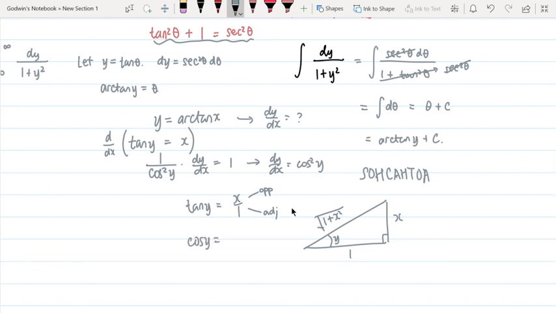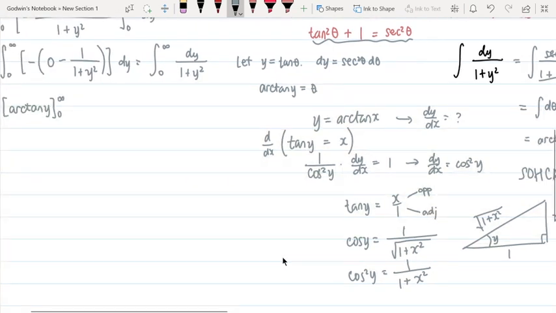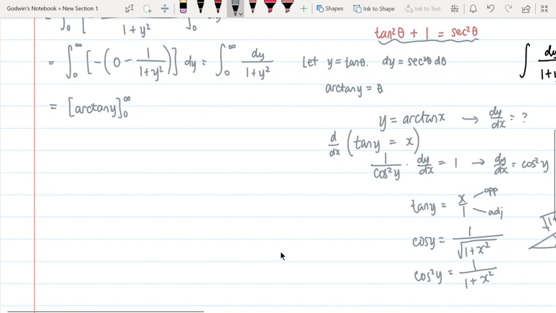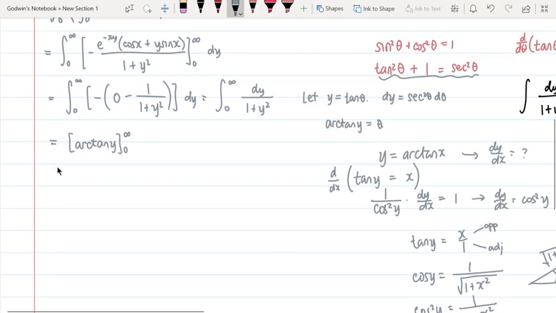So now we know what cosine of y is. Cosine of y is adjacent over hypotenuse. What's our adjacent? That's 1. And our hypotenuse is the square root of 1 plus x squared. And of course, if we square that, we're going to get our magical formula: the derivative of arctangent of x is equal to 1 over 1 plus x squared. And so, last one.